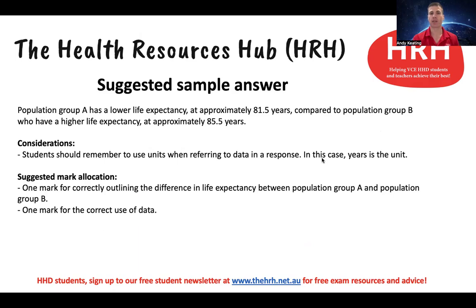Here is a suggested sample answer. It mentions that population group A has a lower life expectancy at approximately 81.5 years compared to population group B, which has a higher life expectancy at approximately 85.5 years. There are a couple of ways you could structure the response. You could write the first sentence as the difference, with group A experiencing a lower life expectancy than group B, and have the data in the second sentence, or you could incorporate it into one sentence like this, as long as that key information is there.